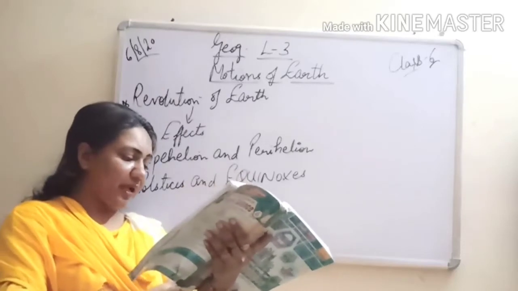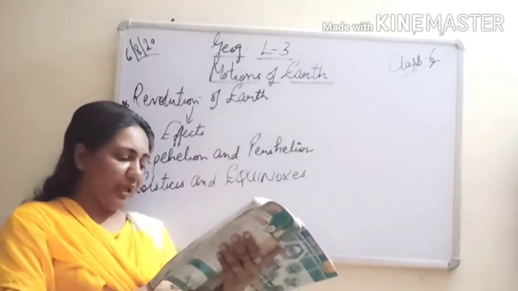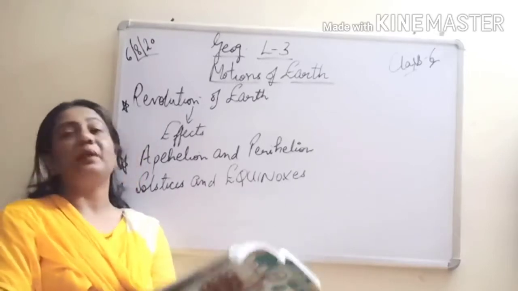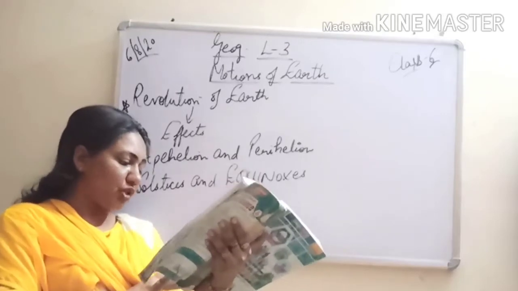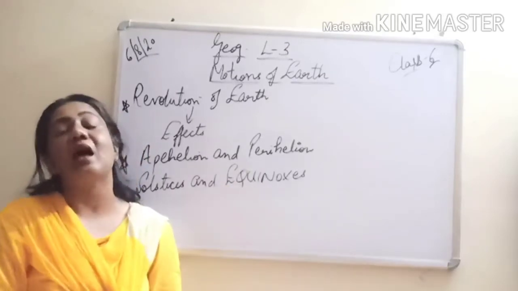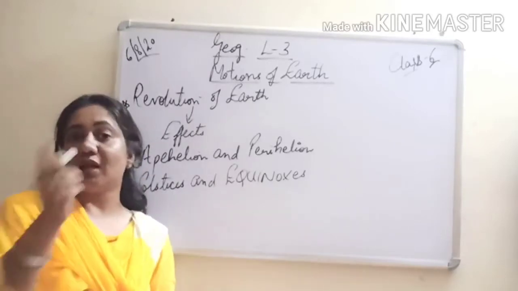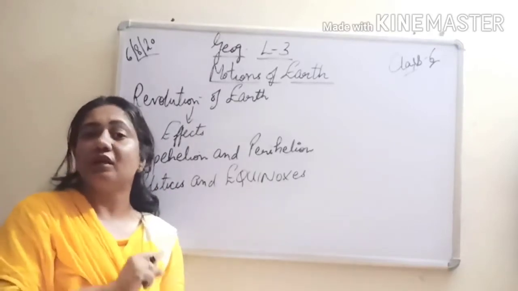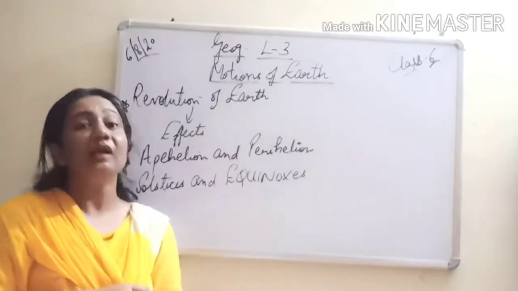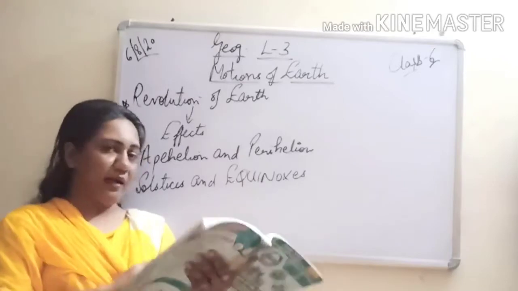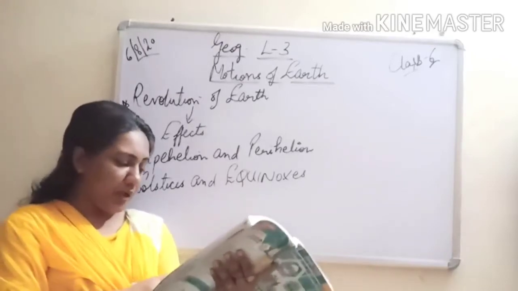The time taken by the earth to complete one revolution around the sun comprises 1 year. Please underline, an objective question can be there. Therefore, the revolution of the earth is also known as annual motion. And another name for rotation of the earth is earth day, because it takes only 24 hours or 1 day. Here it is annual, which means 12 months.